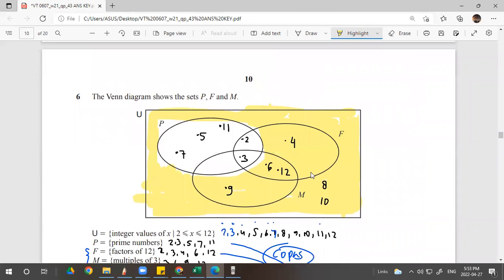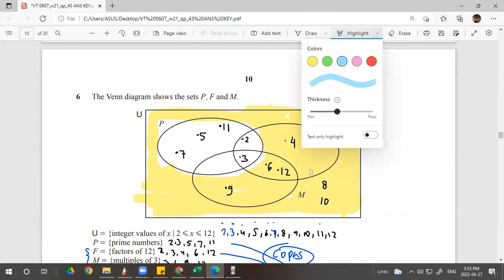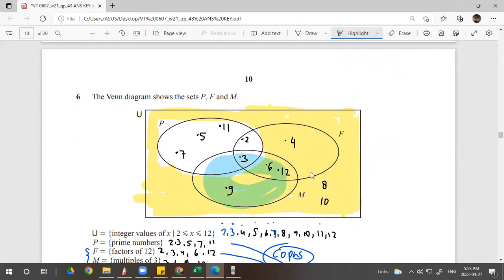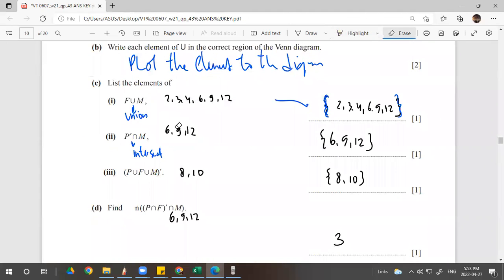M, where is M? I do the other highlight, M is here. So which is the double shaded area? 6, 12, 9, right? Done. The double shaded part is 6, 12, 9, or 6, 9, 12. It has to be in order. Write down, done.